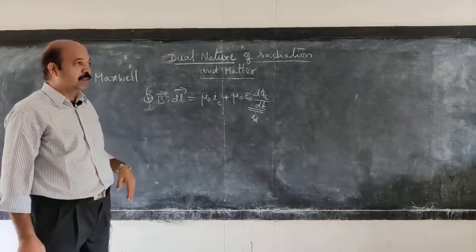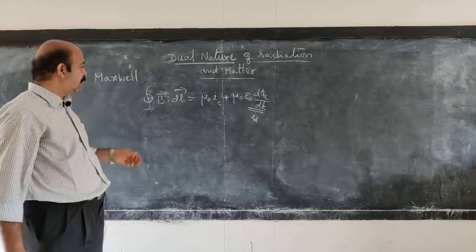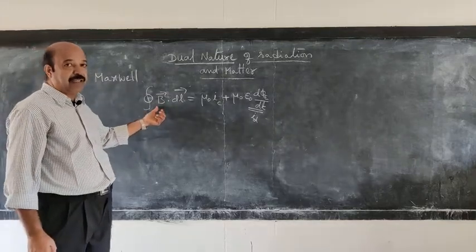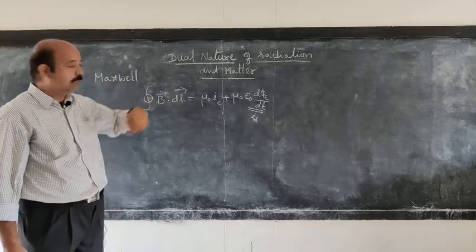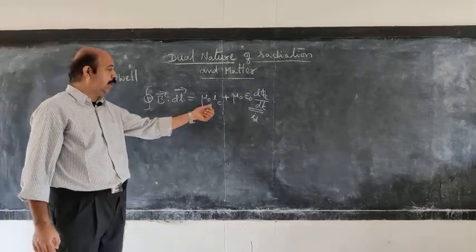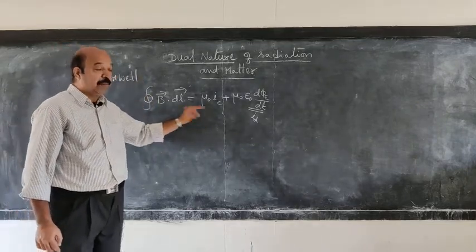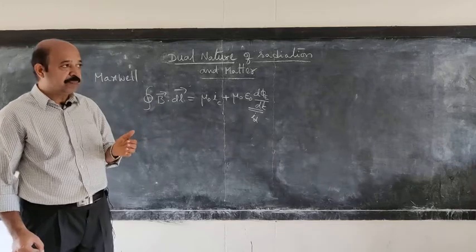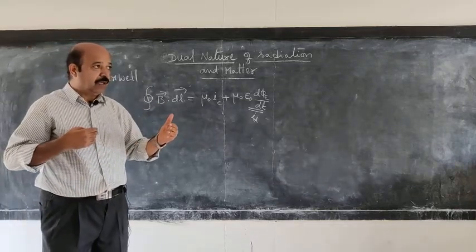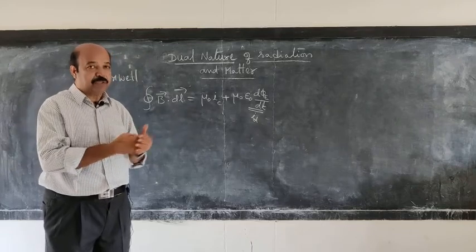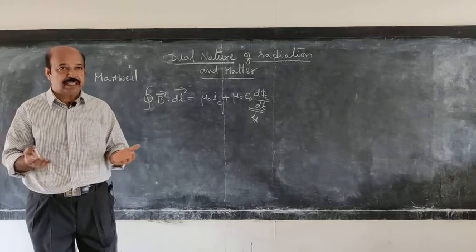That is the closed path integral of B dot dl. If you imagine any closed path around a current carrying conductor, the magnetic field at a point on the path is related to the current passing through that Amperean loop. But consider a space through which current passes, like that of a capacitor connected to an electrical source.